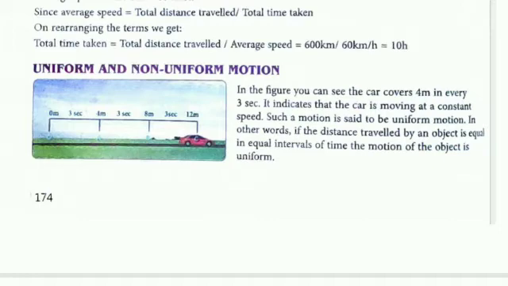Such a motion is called uniform motion. In other words, if the distance traveled by an object is equal in equal intervals of time, the motion of the object is called uniform. Means equal distance in equal intervals of time, then the motion will be uniform.